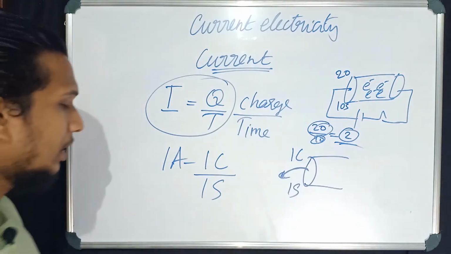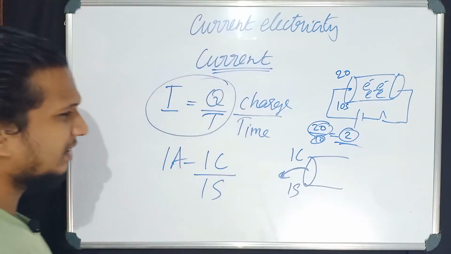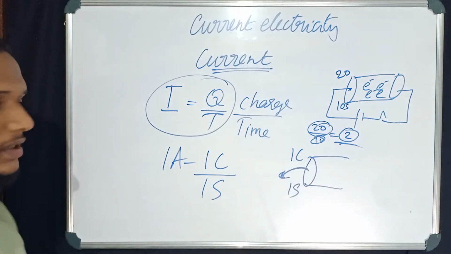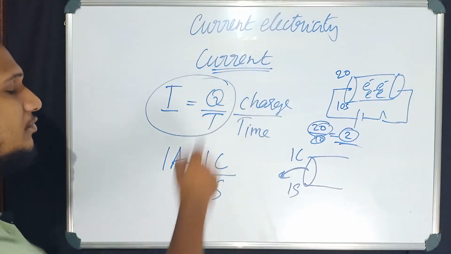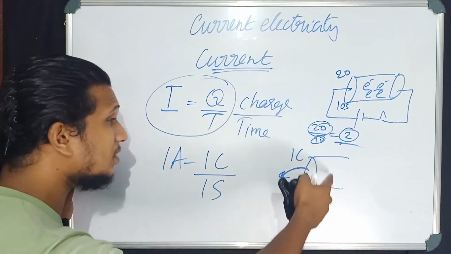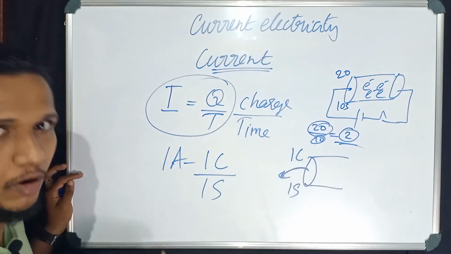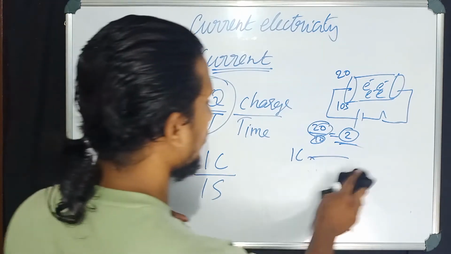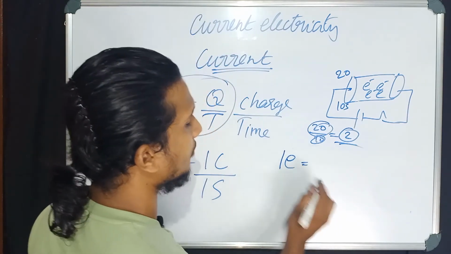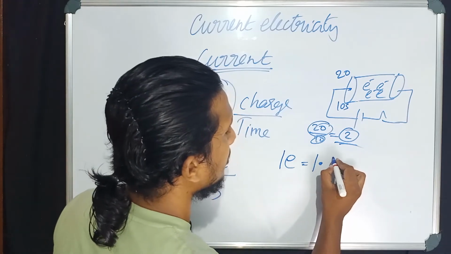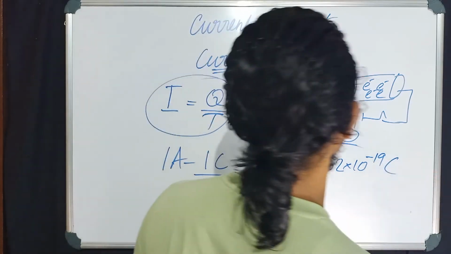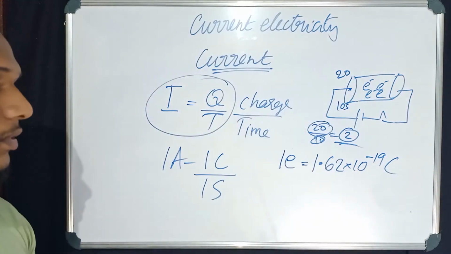It's that simple, right? Okay, the next thing is we have to find how many electrons are coming out. Coulomb is the unit of charge. Now we have to find how many electrons are coming when 1 ampere current is formed. For that purpose, I will tell you one thing. See here, the charge of 1 electron is equal to 1.62 into 10 to the power minus 19 coulomb. Okay, this is the charge for 1 electron.